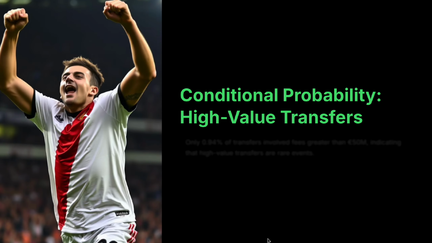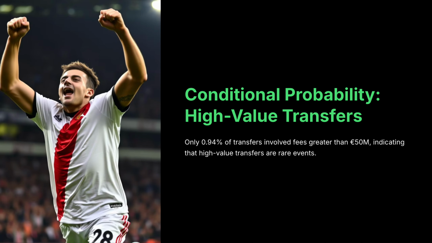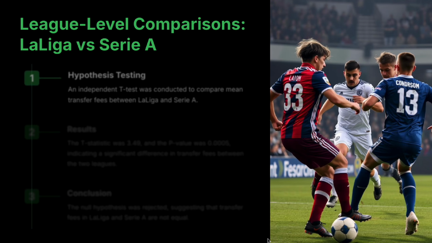These probabilities were calculated by dividing the number of transfers in each position by the total number of transfers in the dataset. Conditional probability, high-value transfers. High-value transfers are rare events. 1. Probability. Only 0.94% of transfers involve fees greater than 50 million euros. 2. Interpretation. These rare deals, such as Cristiano Ronaldo's and Pogba's transfers, highlight the exclusivity of mega transfers in the market. Conditional probability methods helped us understand this trend, focusing on the extreme end of the dataset.